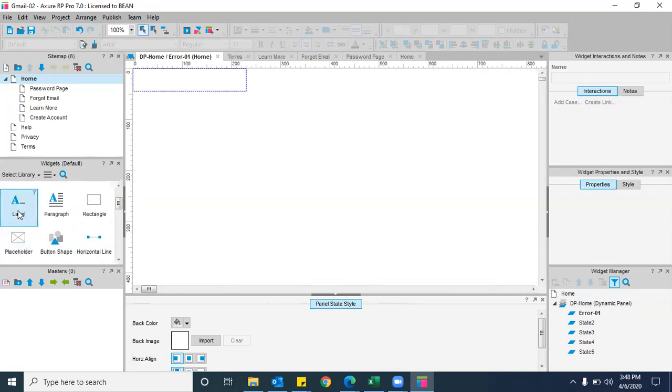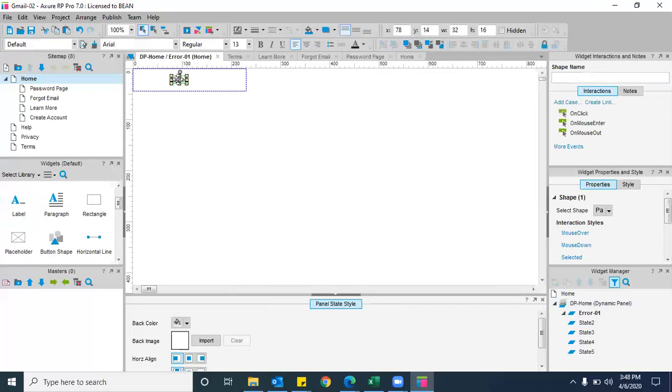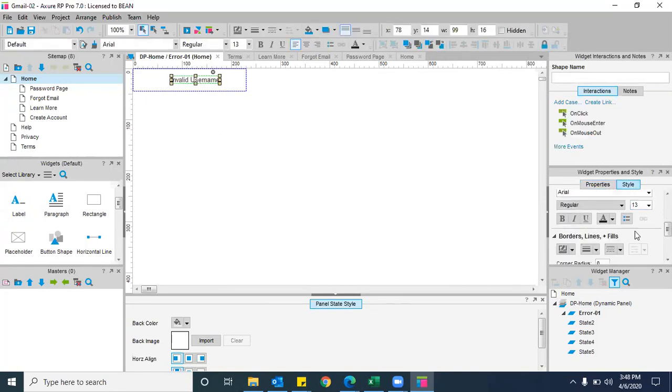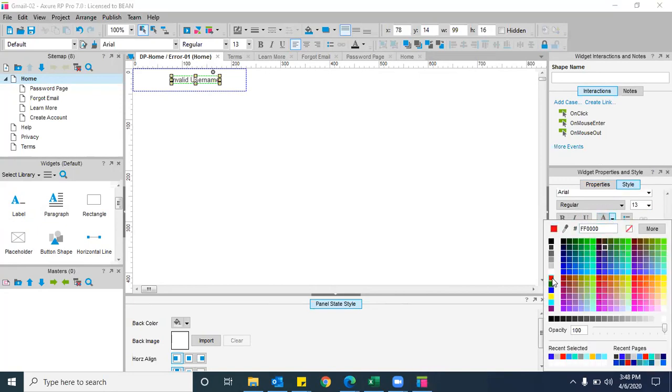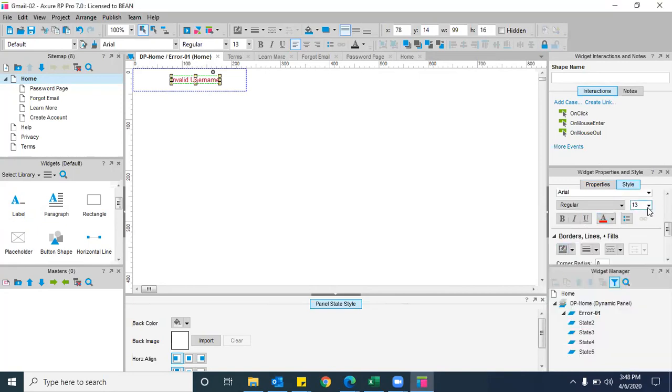What message do you want to display? The error message: invalid username. And if you want to apply some formatting, you can. Click on it and go to styling. Generally, error messages will be in red color, right? If you want to change the text size, you can change it, bold, italic. Done.